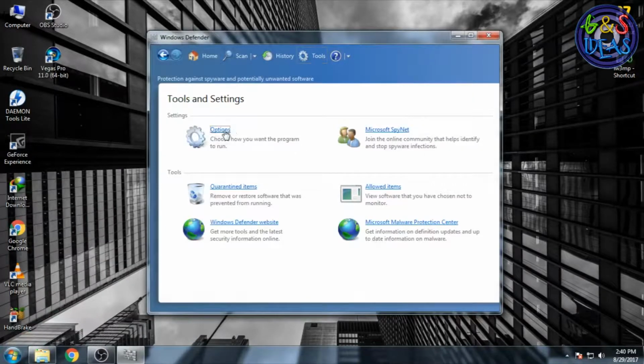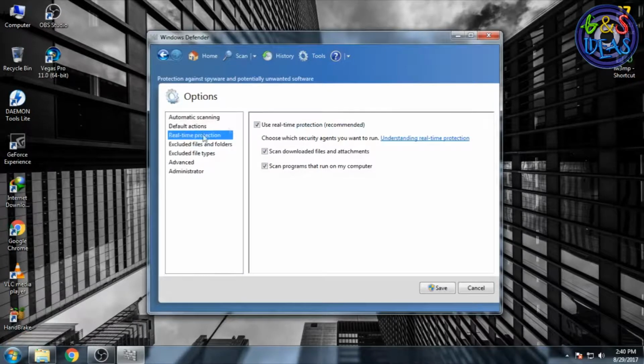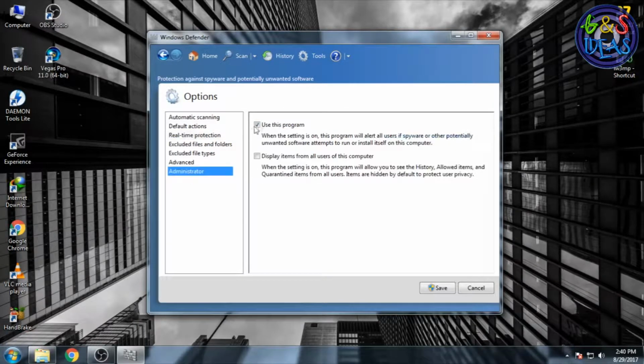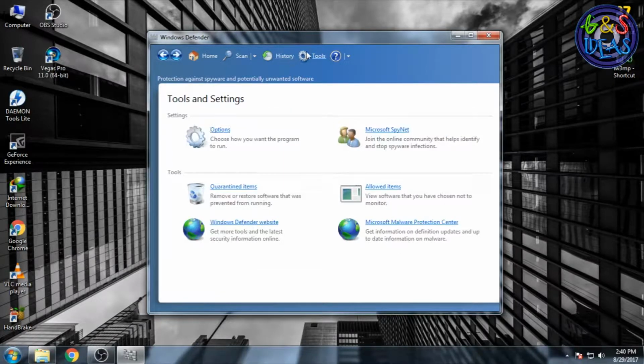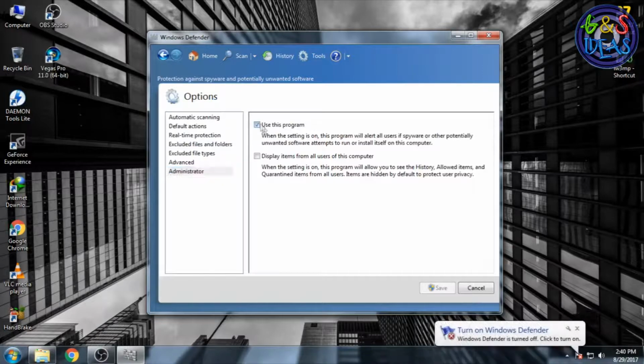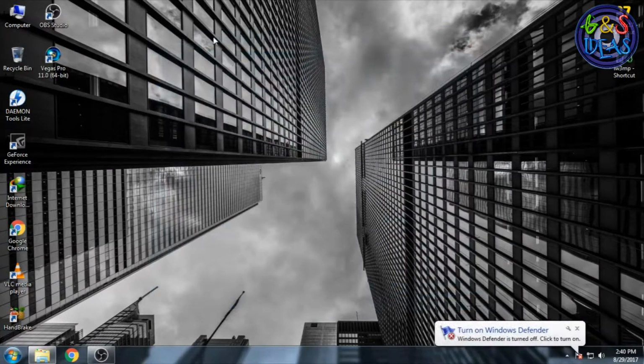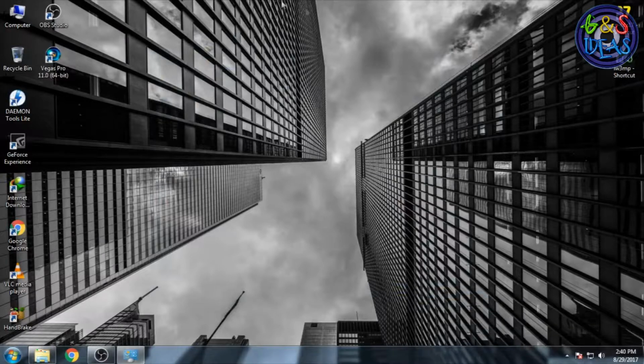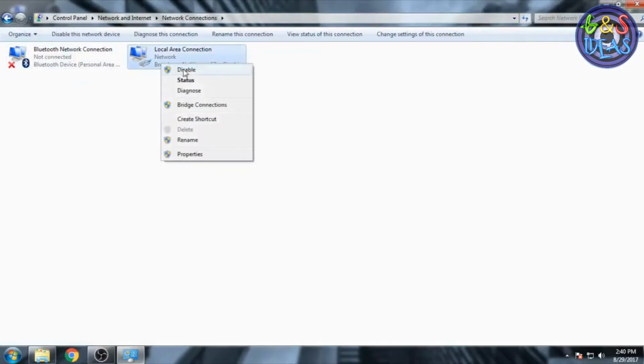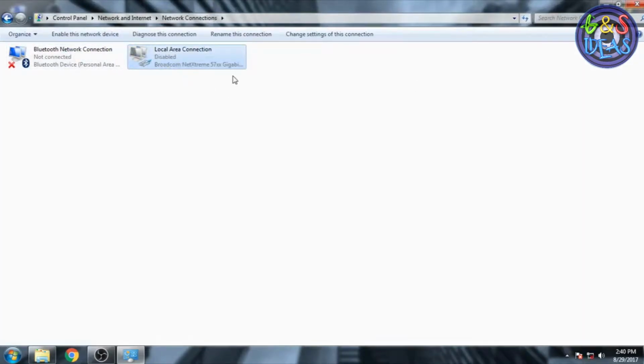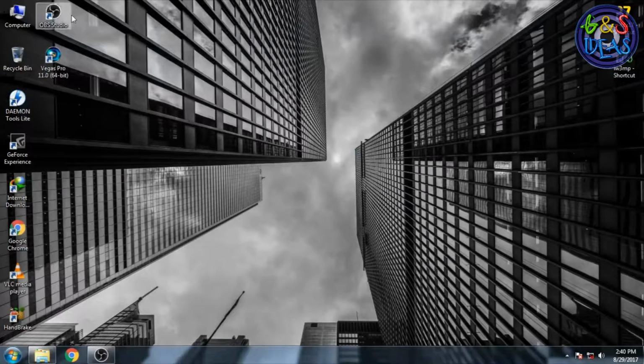Tools, options, real-time protection. It's not fully off yet, so now it's off. Now you need to turn off or disconnect your internet. I'm going to disable that, and after this I install the Sony Vegas Pro 13.